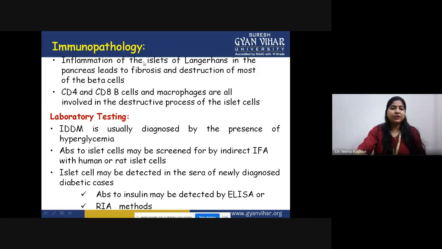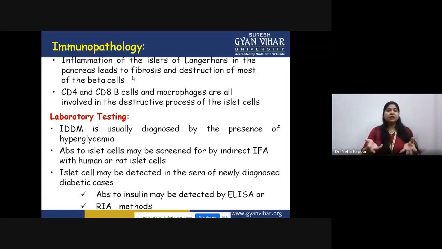Next is immunopathology. That means because of this complete mechanism of autoantibodies as well as T cell mediated pathway, the inflammation in the pancreas is happening, with fibrosis. Because of that, most of the beta cells would be destroyed, and all these main cells are T helper cells, cytotoxic T cells, and macrophages. These three cells are involved in the destructive process of these beta cells.